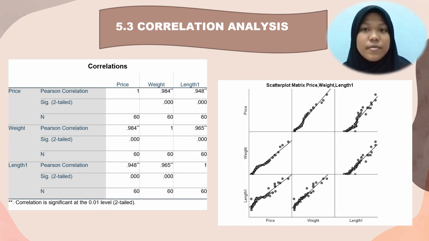The correlation between the price of fish and length 1, which is vertical length, is 0.948. This R value shows a moderate positive correlation, and the test also shows a significant relationship between these two variables. And lastly, the R value for the correlation between length 1, which is vertical length, and the weight of fish is 0.965. There is a strong direct correlation, and the test shows a significant relationship between these two variables.